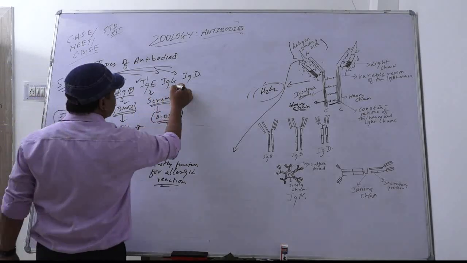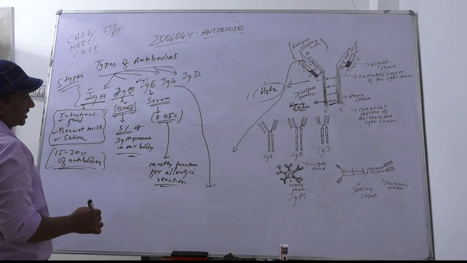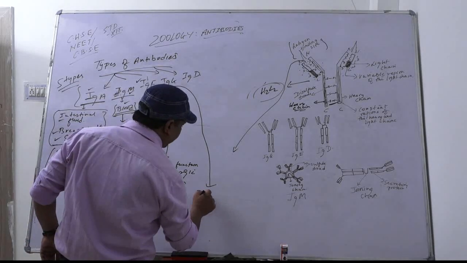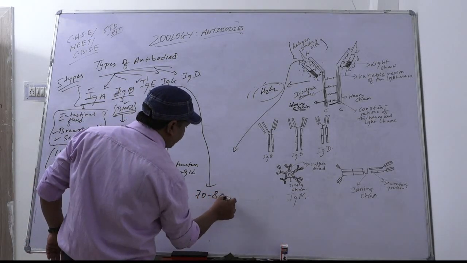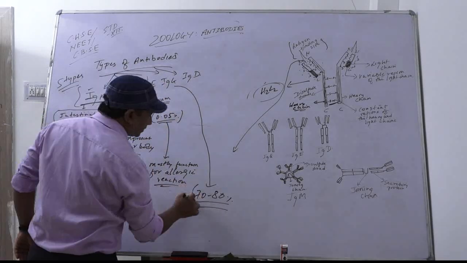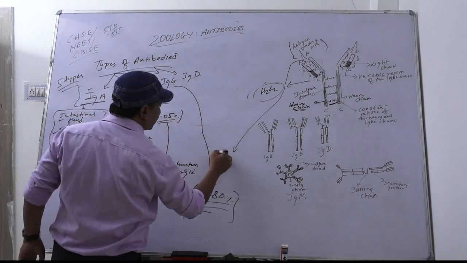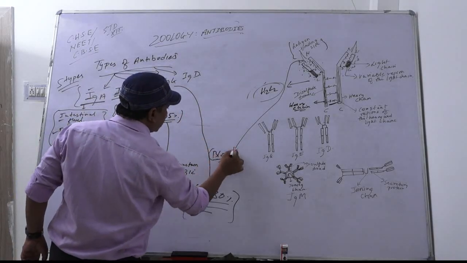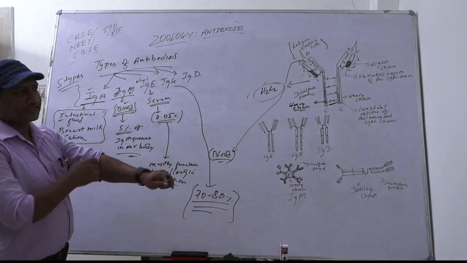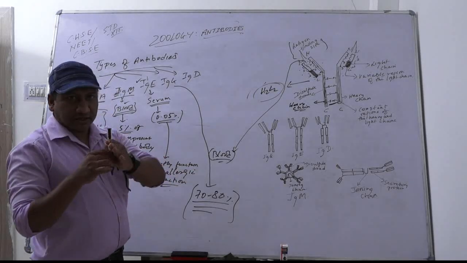Now IgG: a huge quantity of immunoglobulin G is present in our body, that is 70 to 80%. It is present mostly in blood. How?